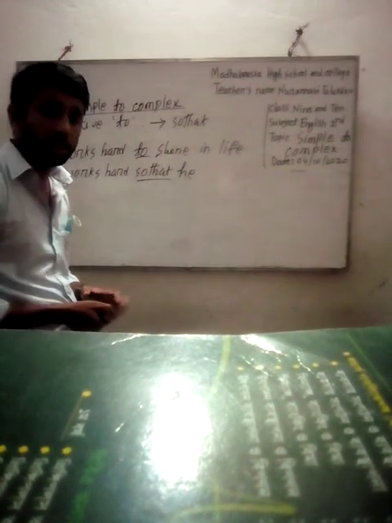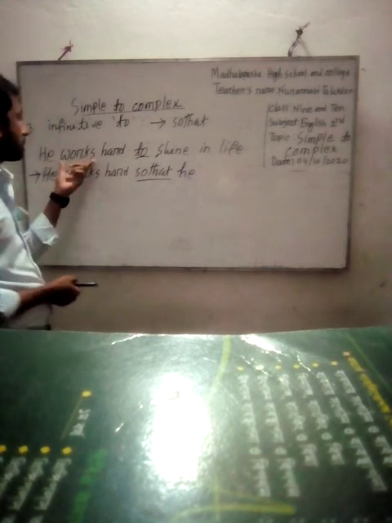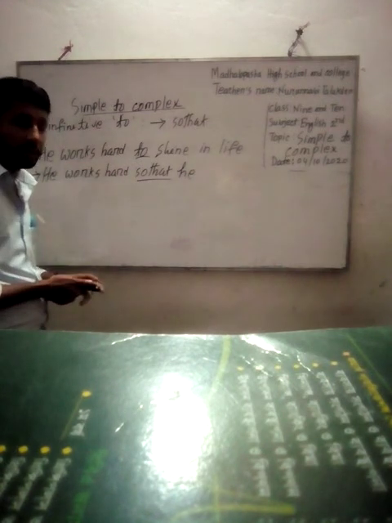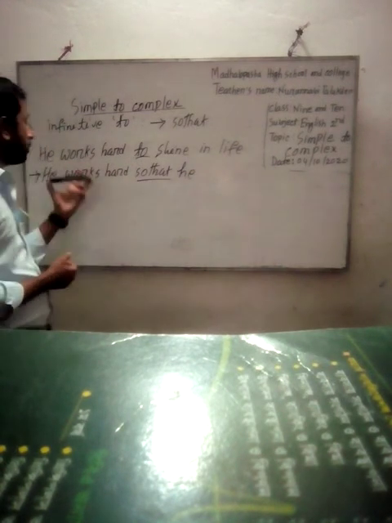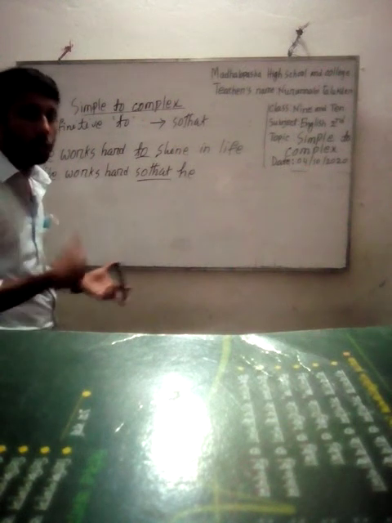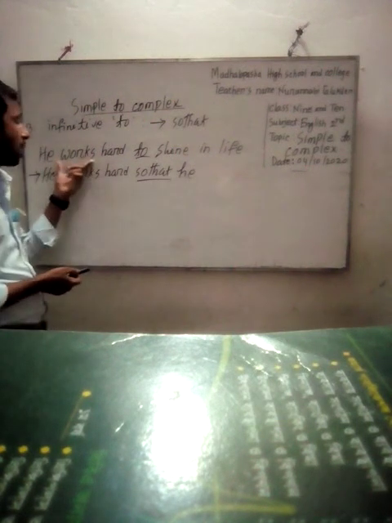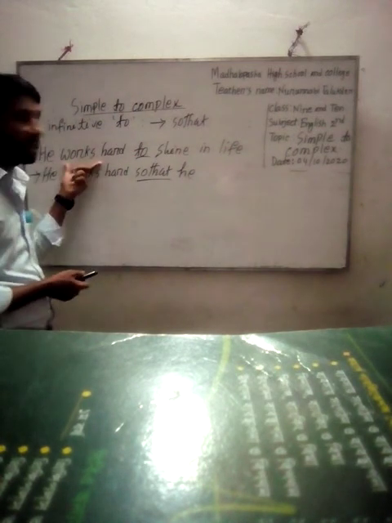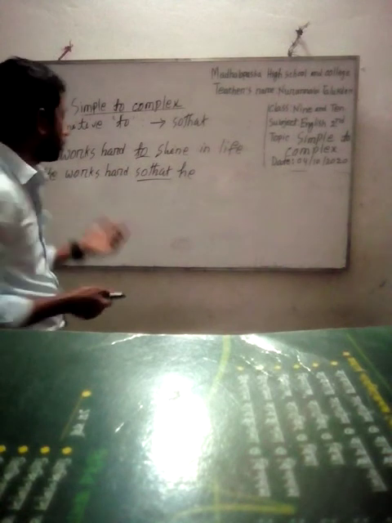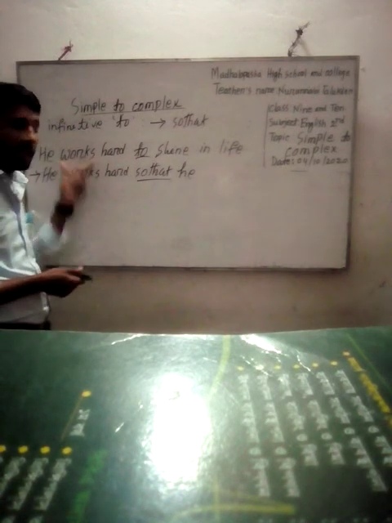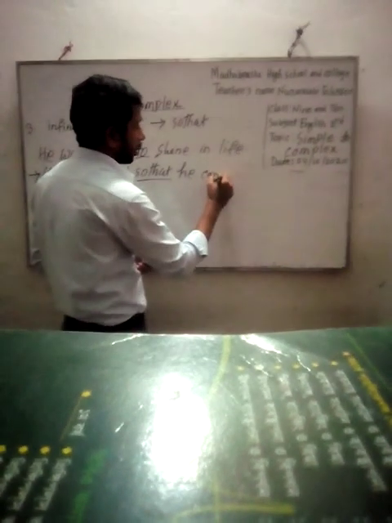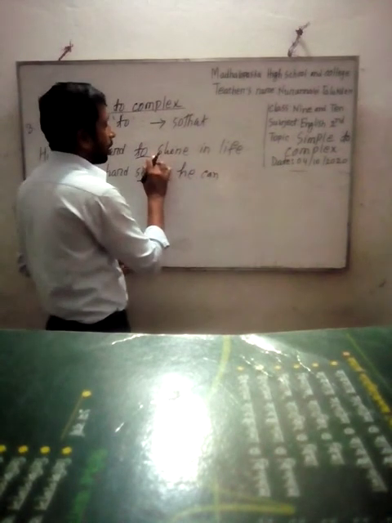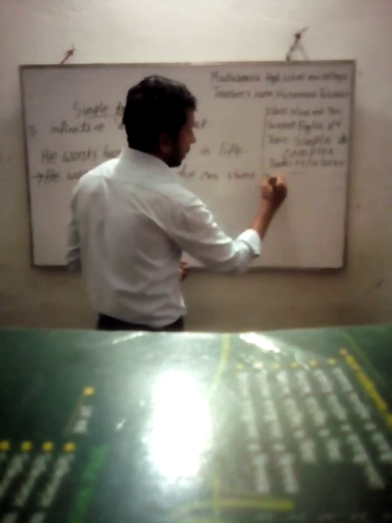Then we will have to use can or could. If the first clause indicates present tense, we will use can. If the sentence is in past tense, we will use could. He works, this is present indefinite, so we will use can. If the sentence is in past indefinite, we will use could. Then we will write from after to at the end of the sentence: shine in life. Okay.